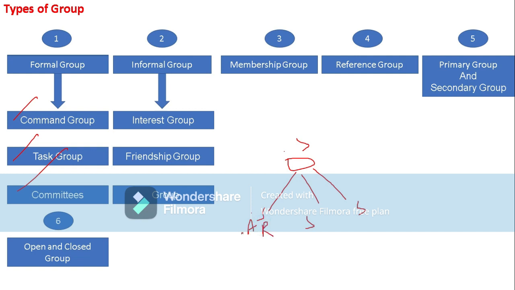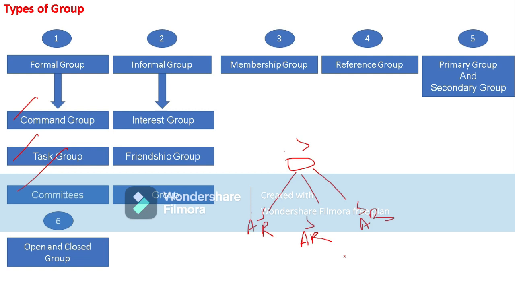Here this subordinate also has some authority and some responsibility pertaining to his job, and this subordinate is also having some authority and some responsibility pertaining to his job. So the command group comprises superior and subordinates, with everyone having fixed authority and responsibility.